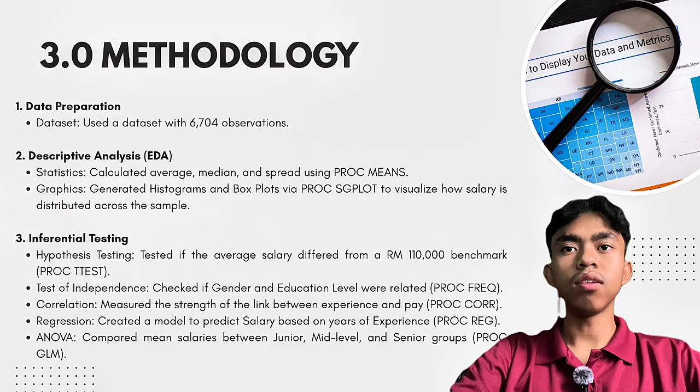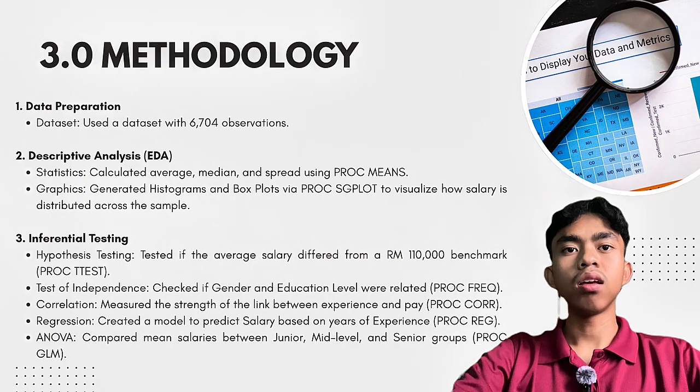And lastly, for the inferential testing, we have 5 tests. The first one is hypothesis testing. We test if the average salary is different from a 110 benchmark, and here we use PROC TTEST. For the test of independence, we check if gender and education level are related, and we use PROC FREQ.